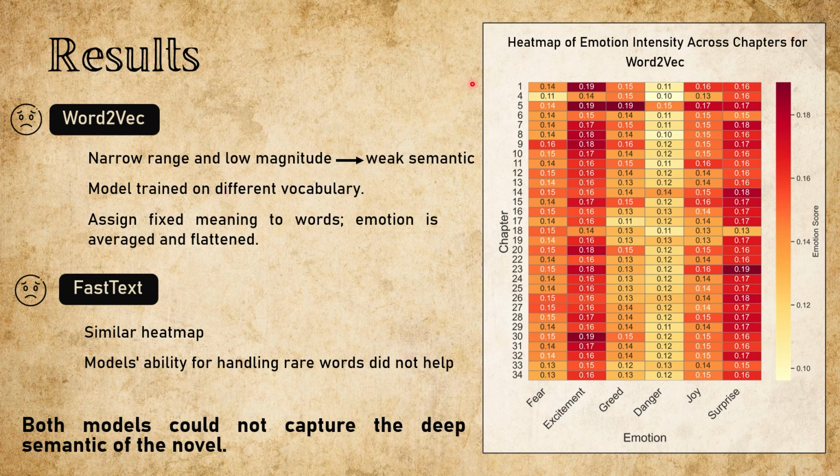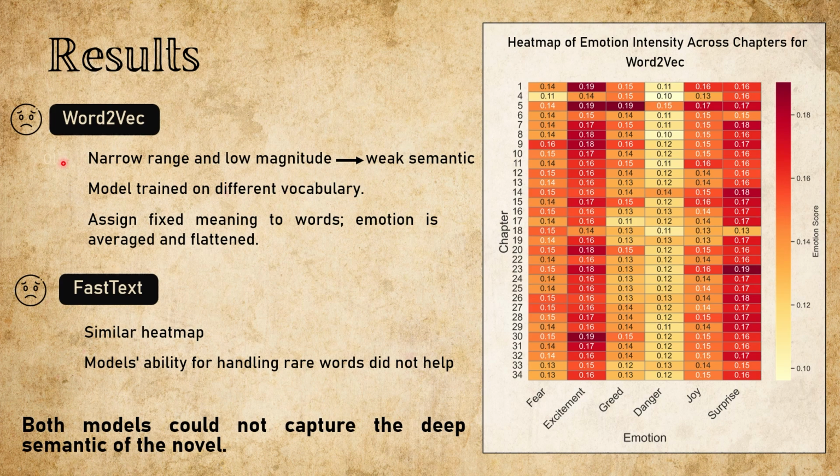Here, you see a heat map showing emotional scores across all 34 chapters except chapter 2, 3, and 21 as there are no treasure related words in those chapters. Notice anything? Almost every value hovers between 0.1 and 0.19. This narrow range signals weak semantic capture.